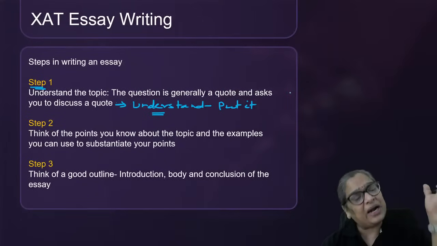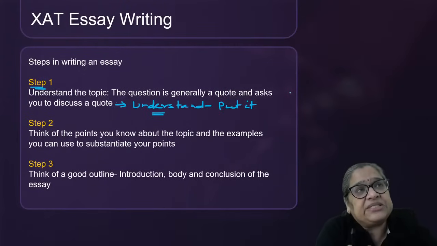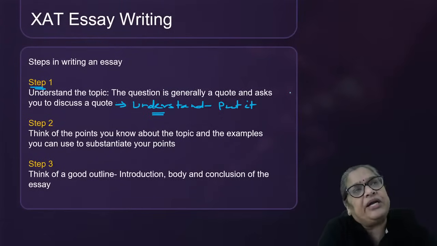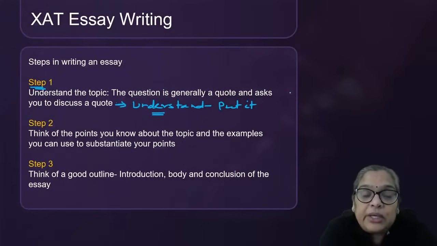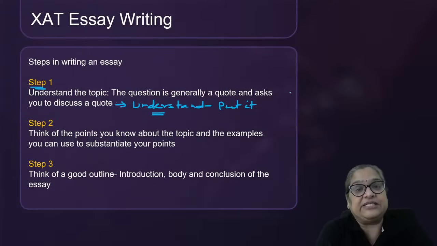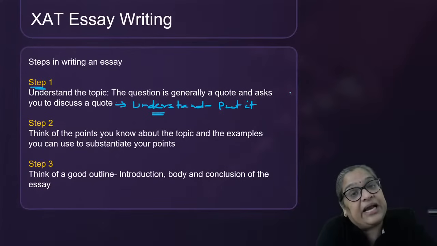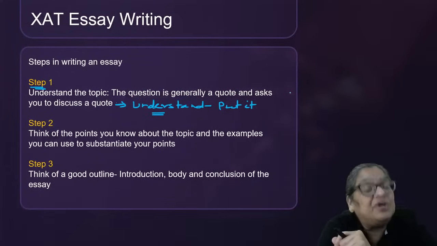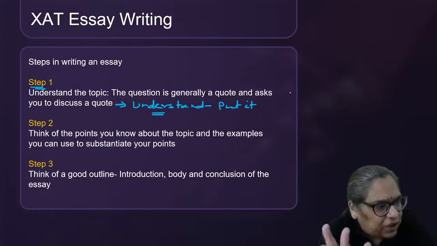The relevance. You can't write about something else. Once they asked, internet builds connections but destroys relationships. This was in a GD or essay somewhere. Most students wrote about internet, this, internet, that, the good points about internet, the bad points about internet. You're not answering the question. What they asked is, it is doing both. Through its ability to connect, it is connecting, but in this process, it's also destroying relationships. Do you agree? Don't you agree? You partly agree, partly don't agree, whatever your answer.